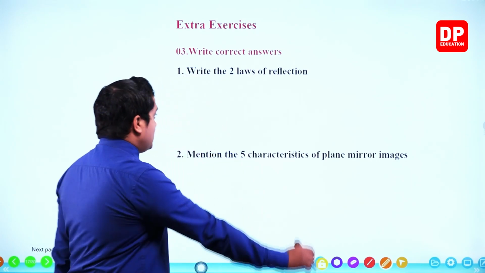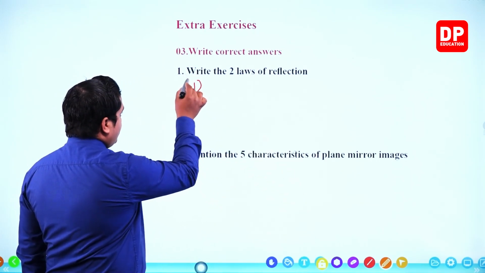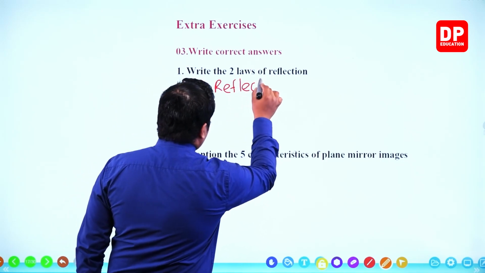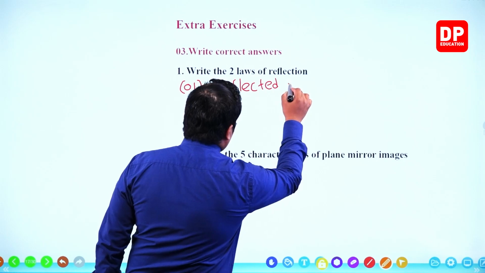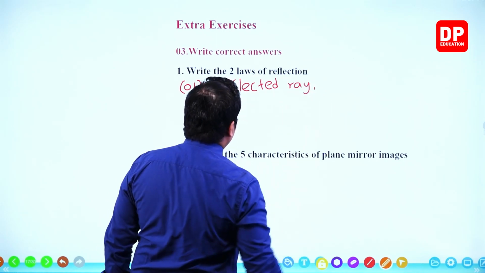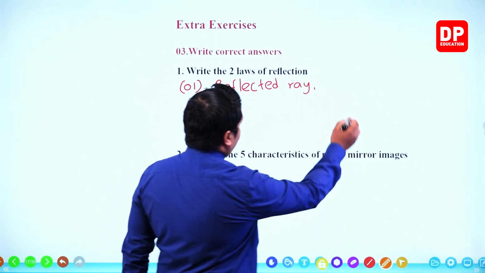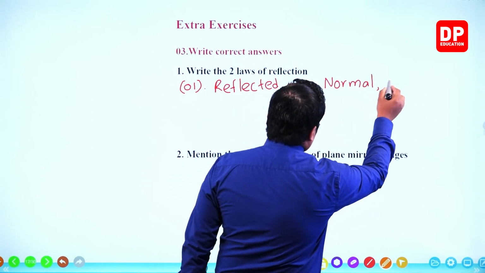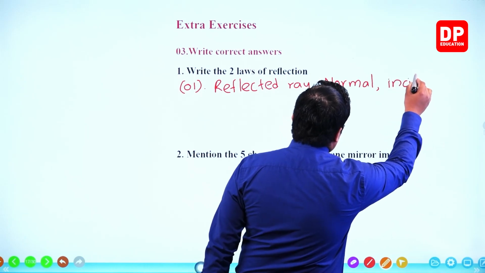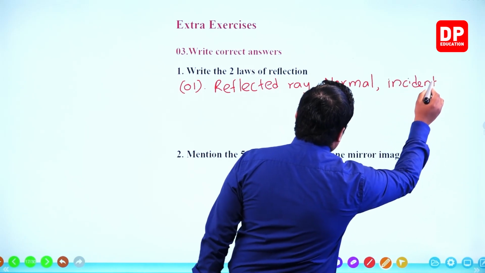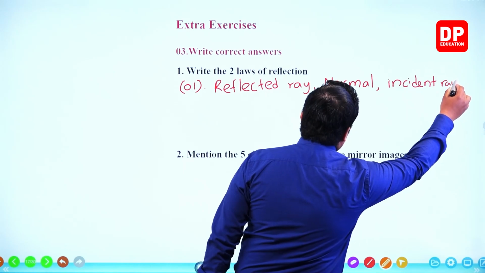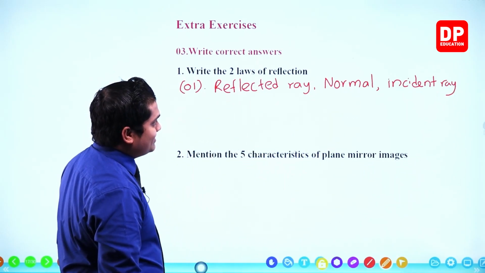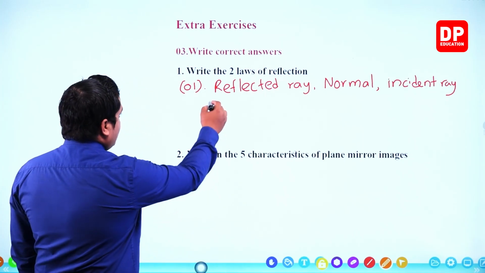So we'll write down our answers, the two laws. Number 1, reflected ray, normal, incident ray lie on a same plane.